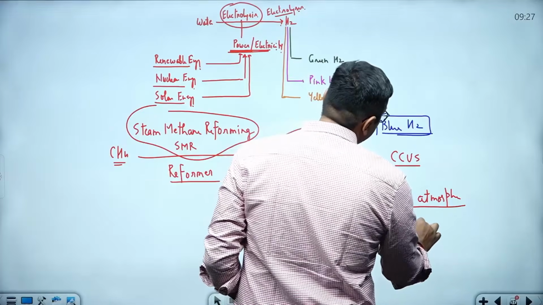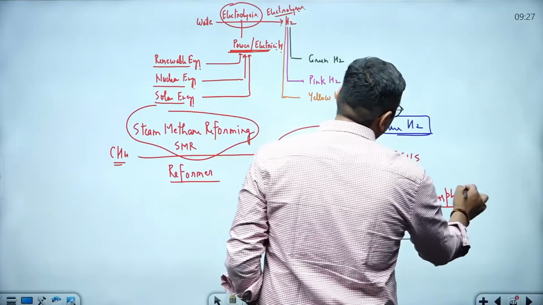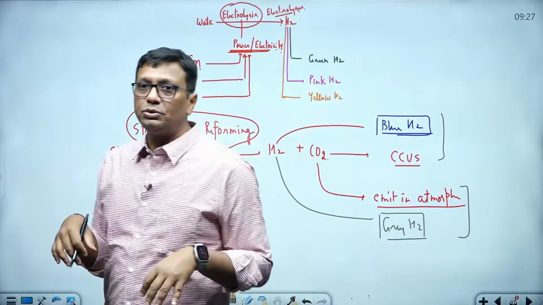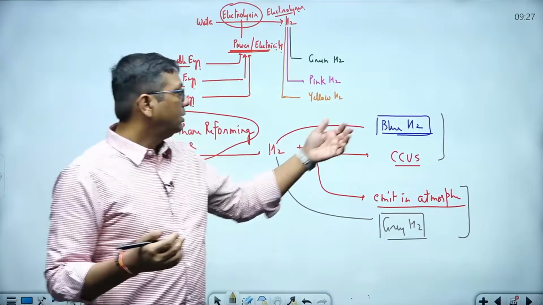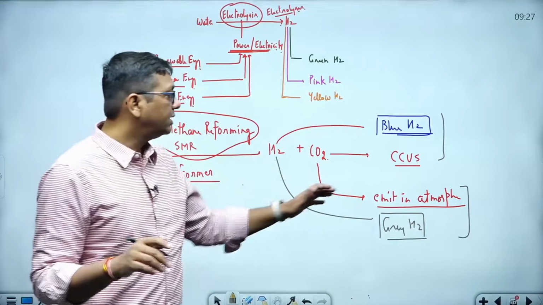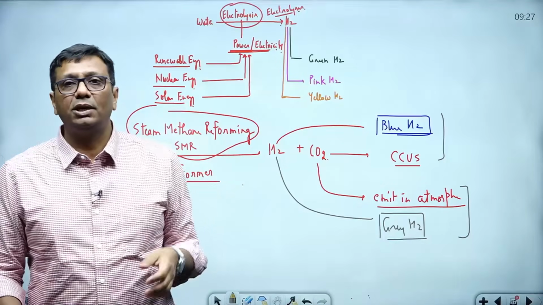So gray hydrogen is similar to blue hydrogen, but the difference is that in one case we absorb the CO2 so it does not come into the atmosphere, which is blue hydrogen, but in the other case we do not do such a procedure, and the CO2 comes into the atmosphere and creates environmental pollution.